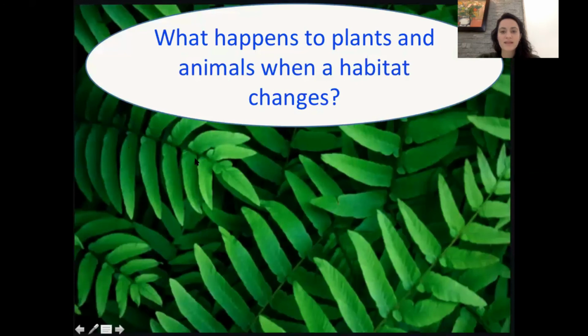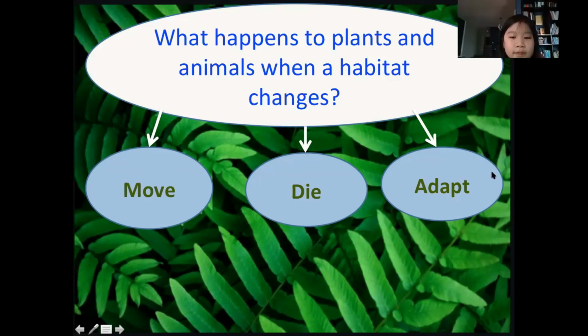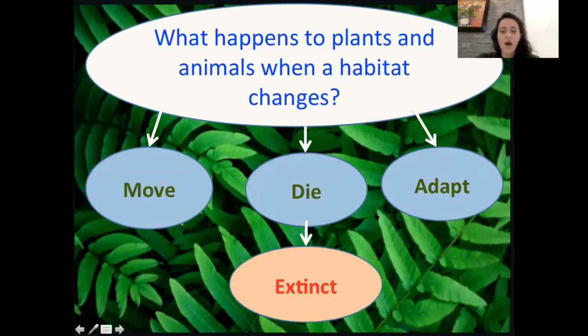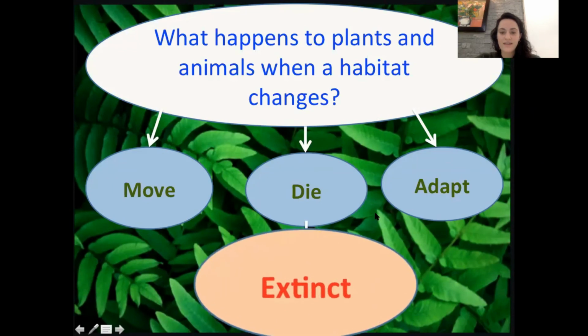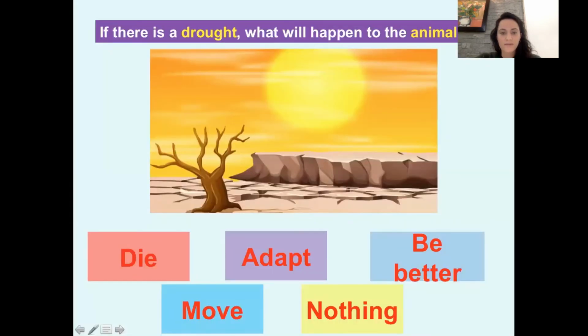So what happens to plants and animals when a habitat changes? Everyone, let's read these together. Read these 3 things that happen to animals when a habitat changes. Ready? Move, die, and adapt. And if they all die, they go extinct. There are no more left.